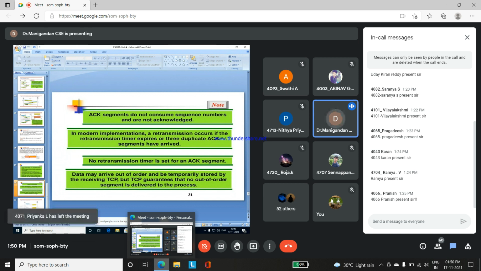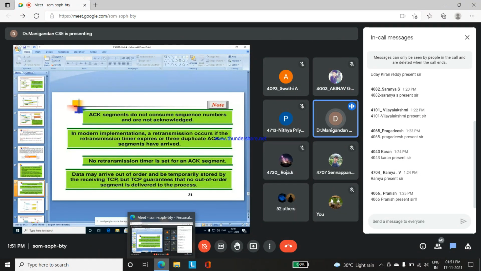Here, if the retransmission process is delayed, then based upon the delay there will be a transmission between the client side and server side. An acknowledgement or any segment will be transmitted between the server side and client side.